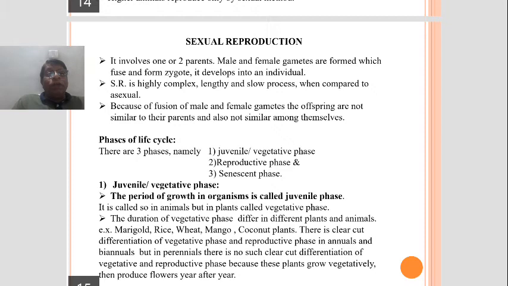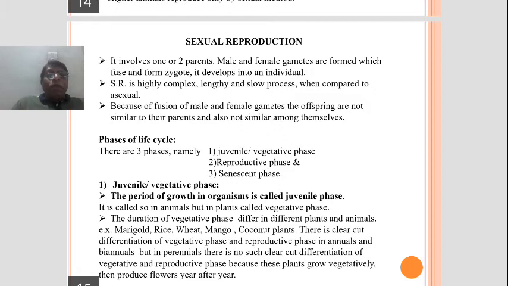That is the reproductive phase. So we come across a clear-cut vegetative phase and reproductive phase in annuals and biennials.